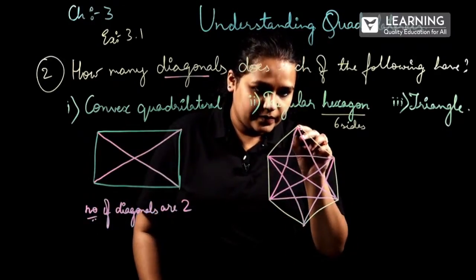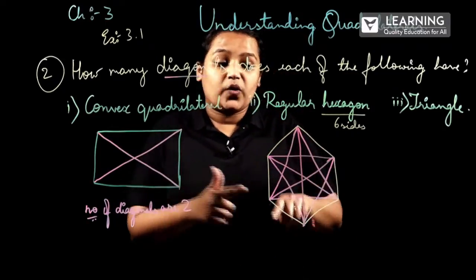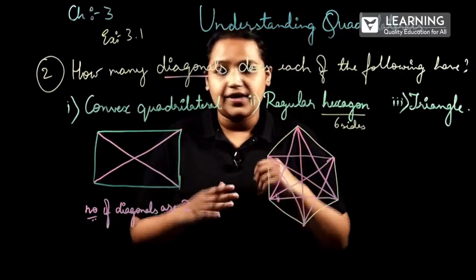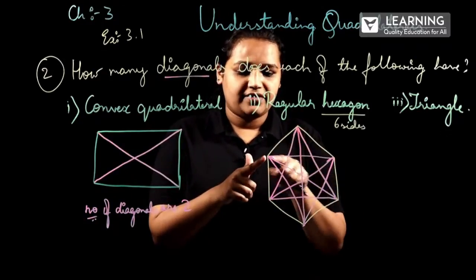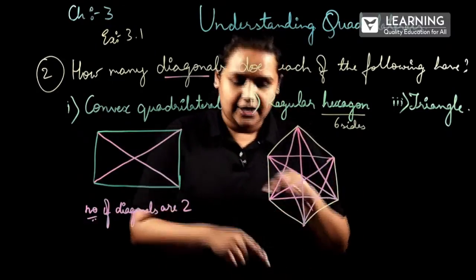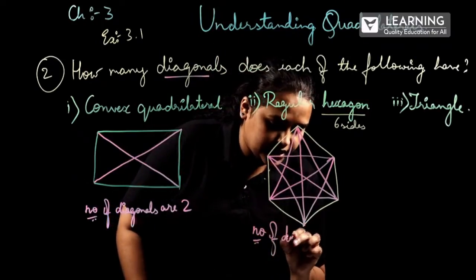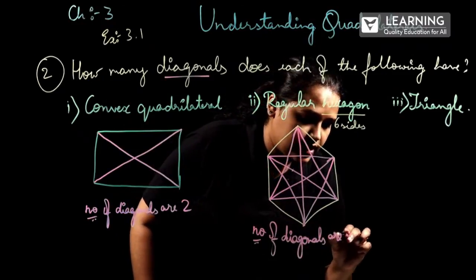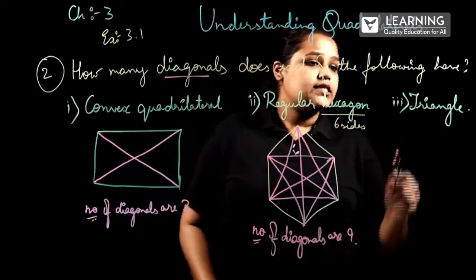So we have to see how many diagonals we can draw in any polygon they have given. So here 1, 2, 3, 4, 5, 6, 7, 8, 9. So the number of diagonals is 9.